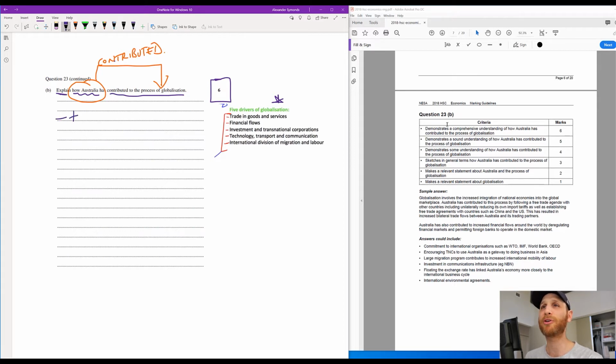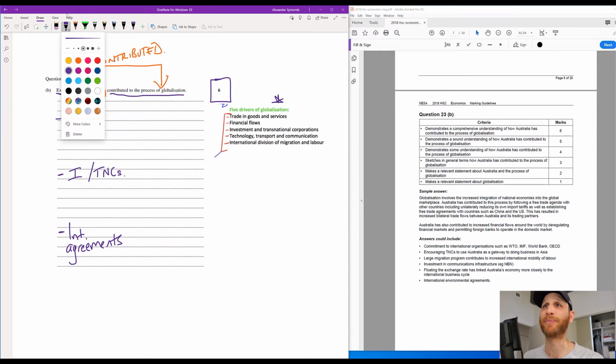Well, we could definitely talk about trade, that Australia has been heavily involved in trade, and that has involved greater linkages between economies. We could talk about investment and the work of TNCs into Australia as well. We could also think about international agreements. So what we're saying is, what has Australia done in each of these things to lead to greater globalization? With 6 marks on offer, if I've got 3 points and I explain them well, I feel like that's a decent strategy here. So let's grab orange here.